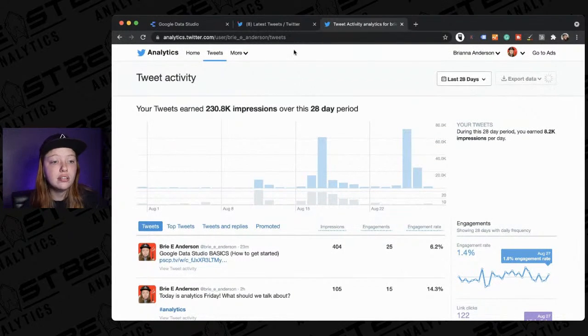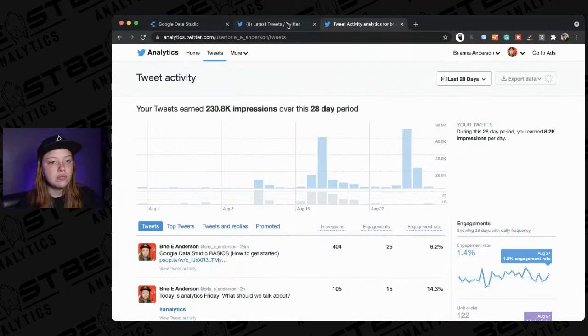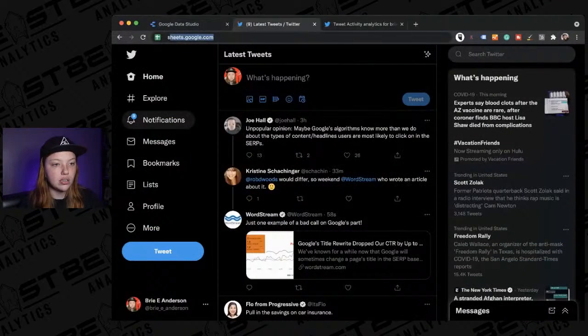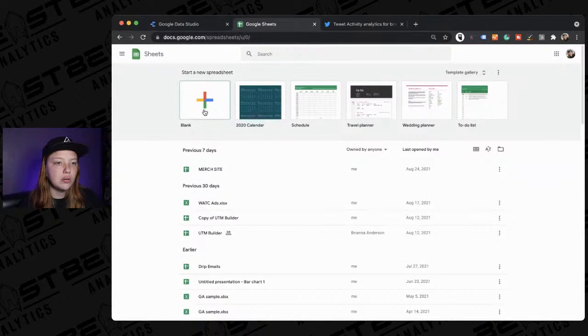This is taking a very long time. And what we're going to do while we're waiting for this is we're going to go to Sheets. We're going to create a sheet.